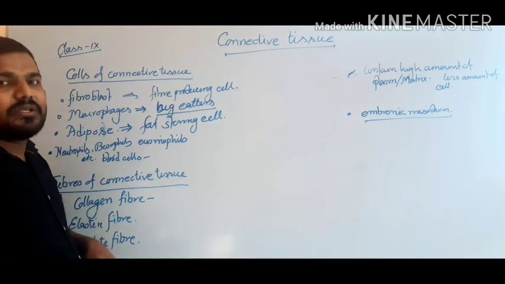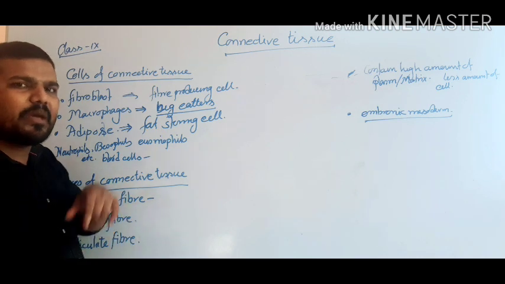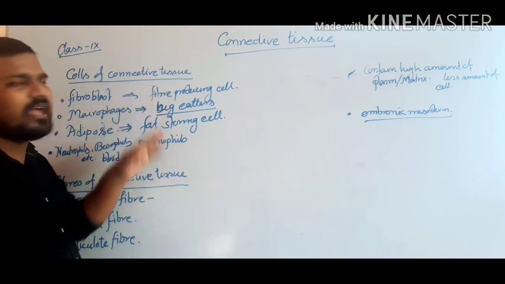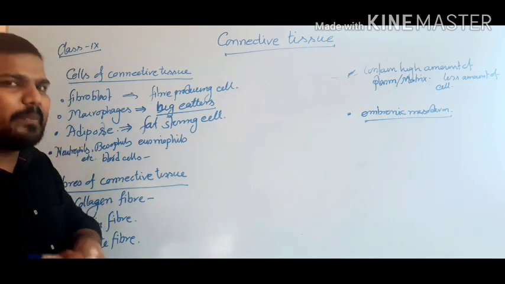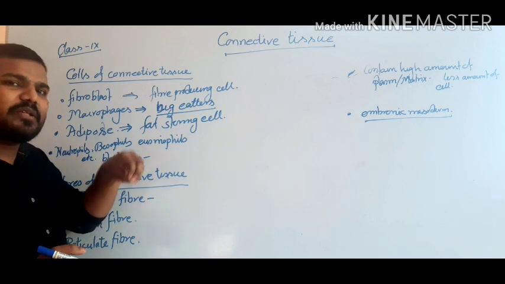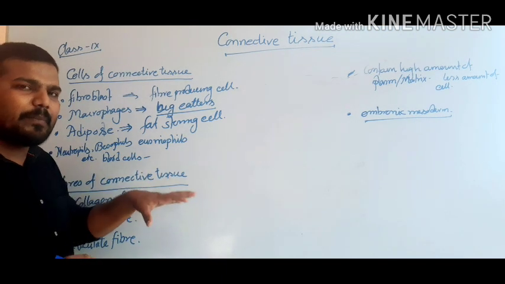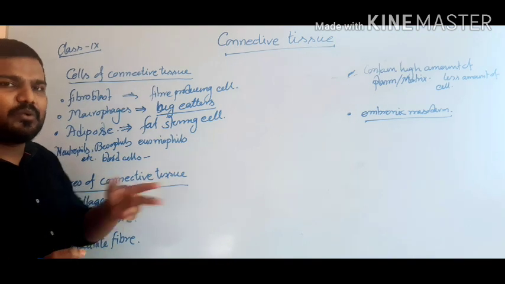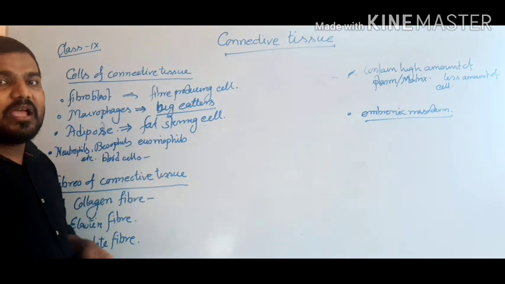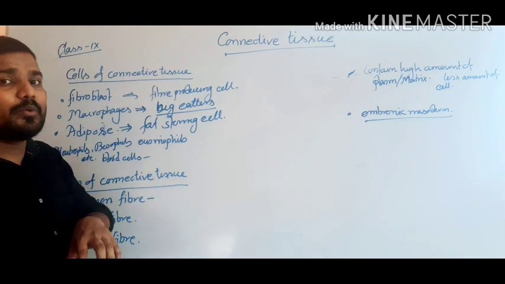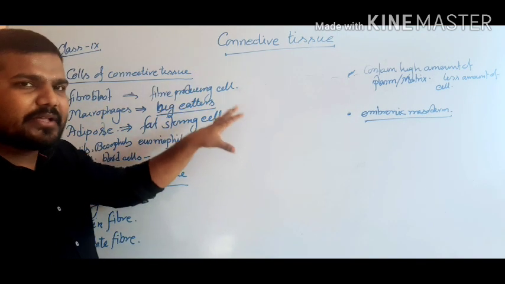And some of the cells, for example the mast cell or the plasma cell, are also present within the connective tissue. Different types of blood cells are also present within the connective tissue: the WBC, RBC and platelets. Within the WBC we get 5 types of cell: neutrophil, eosinophil, basophil, lymphocyte and monocyte. These are the types of cell which are present within the connective tissue.